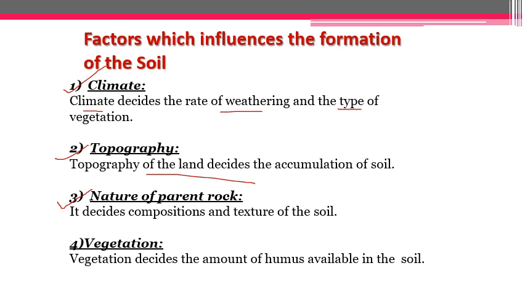So if we have igneous kind of rock, then it will be converted into black soil, because igneous is your hard parent rock, and it converts into black soil which we have in our Deccan Peninsula region. Now vegetation, it determines the amount of organic content, the amount of humus which is present in the soil. Okay. So these are the four important factors which influence the formation of the soil.